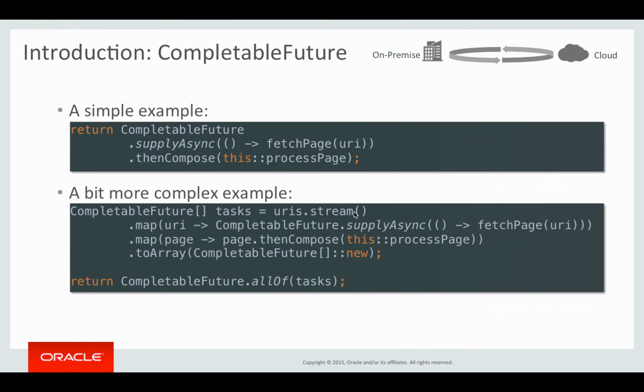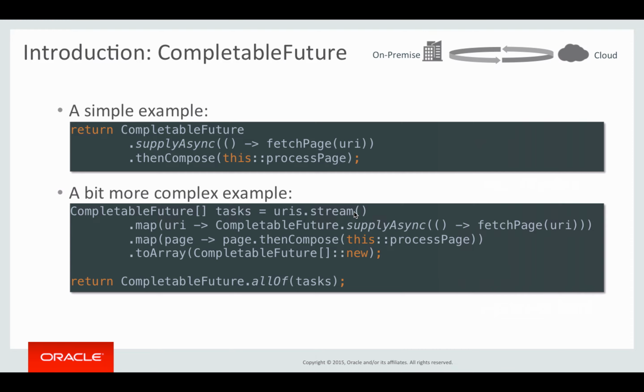For now, let's look at a couple of examples. In the first example, we're basically creating a CompletableFuture. The goal of the example is to fetch a page from a specific URI and then process the page. When we say process the page, it means parse the page, find all the links in it, fetch those links recursively, and do the same for all of them. So in this case, we are creating a CompletableFuture that starts by fetching a page from a specific URI, and then once the page is retrieved, it calls the processPage method that does the parsing and processing of the page.